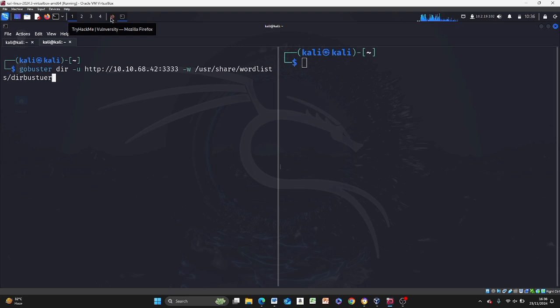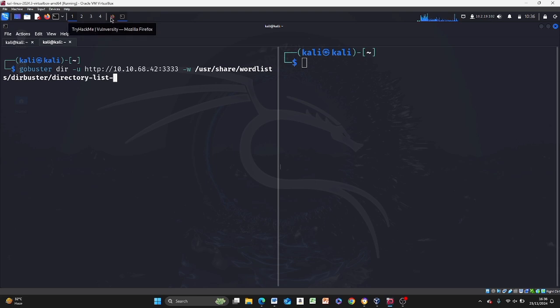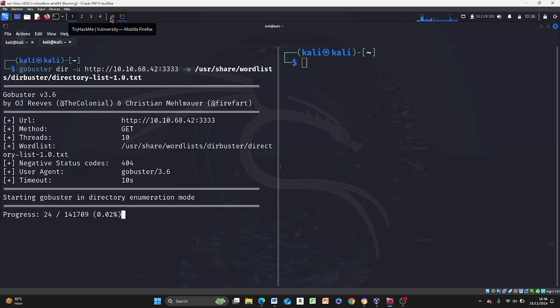Dobers, if I can spell, directory, directory lists 1.0. So I have 1.0 txt. Great. Fingers crossed, and let's allow this to run. So you see it's beginning to run, and it's processing a whole lot of information here.